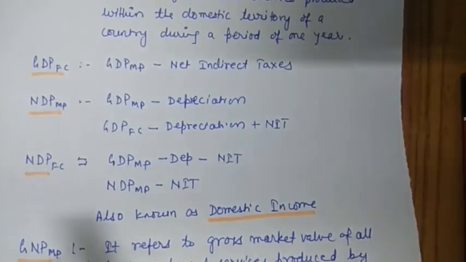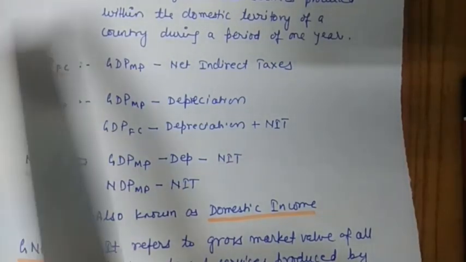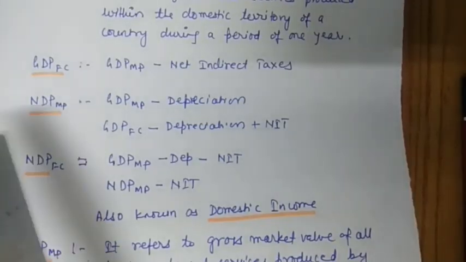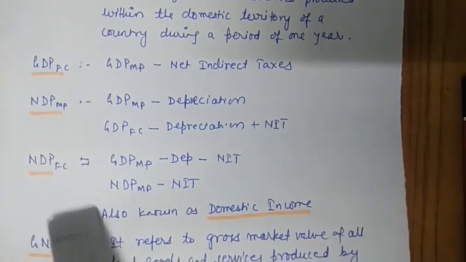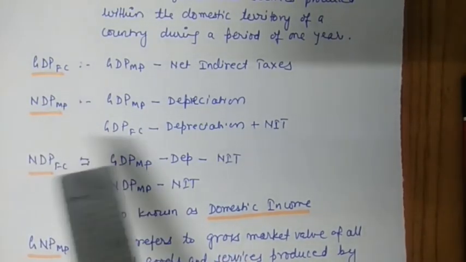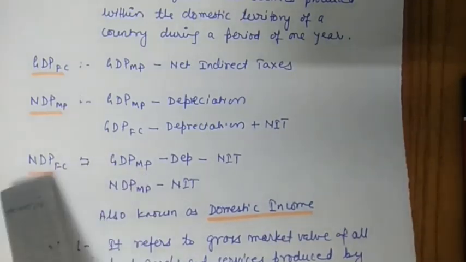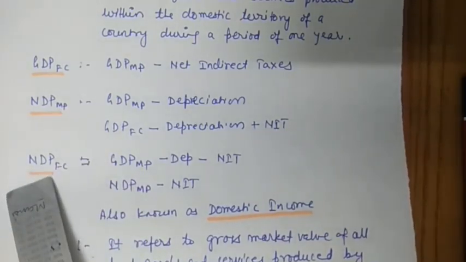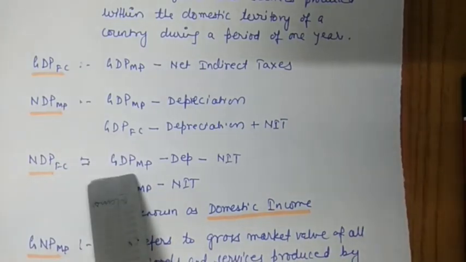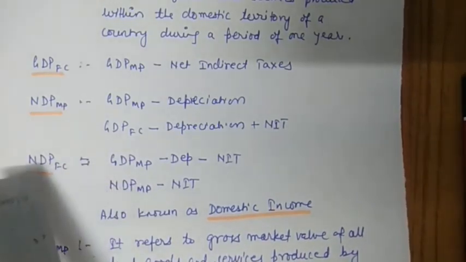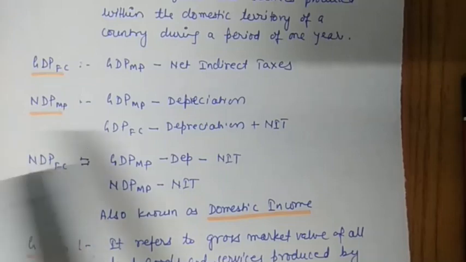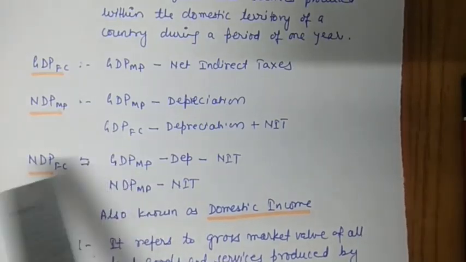So how to derive domestic income from GDP at MP or from GDP at FC? Let's take up this. If you have to convert GDP at MP into NDP at FC, the difference again to be checked out is, first is N, here it is G, gross, net.